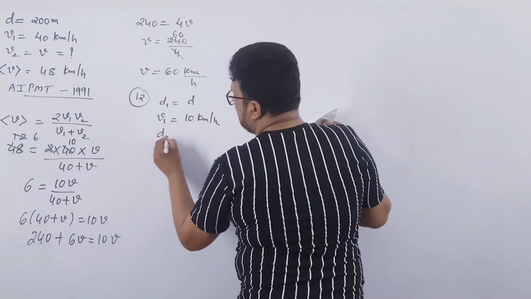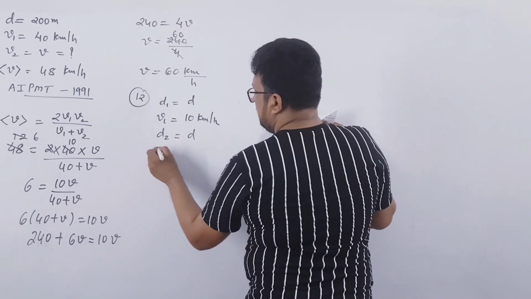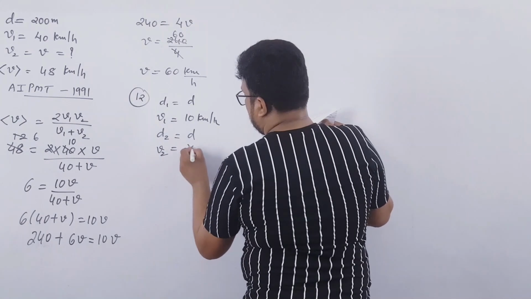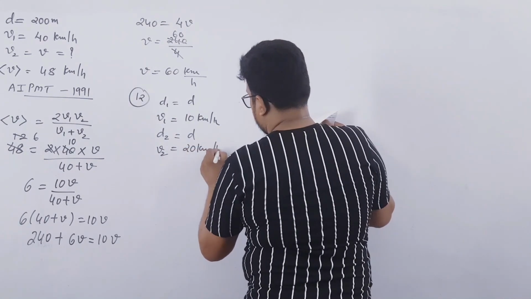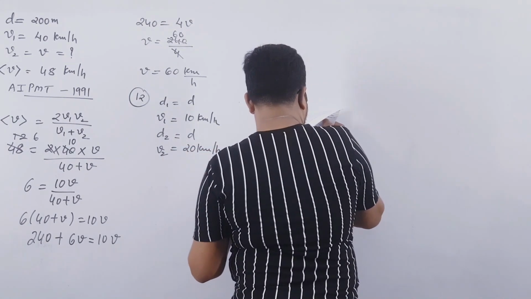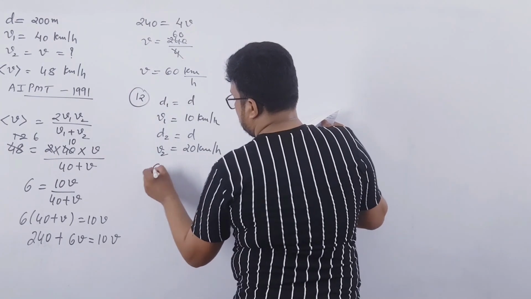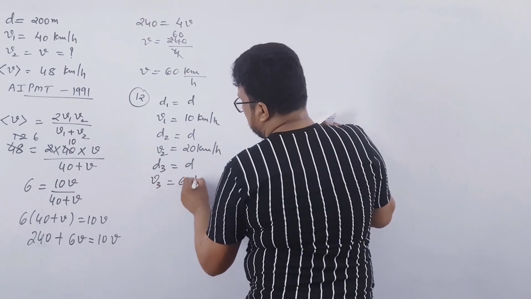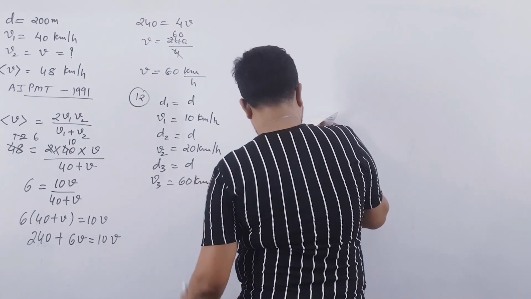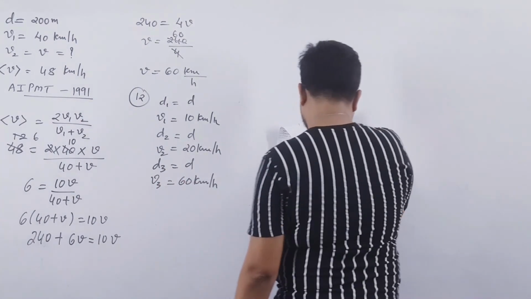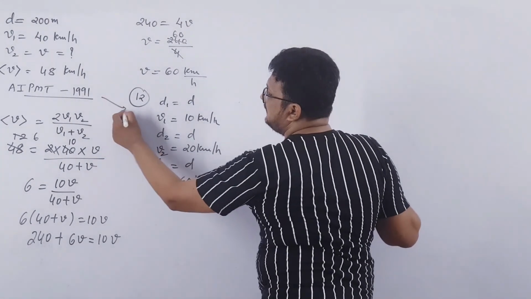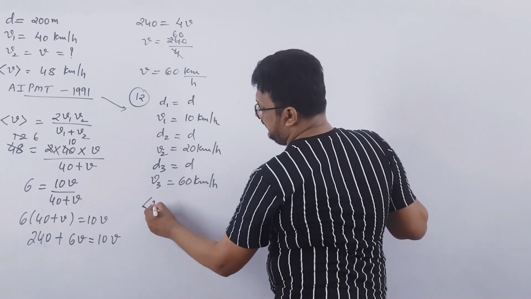The next one third distance, that is d2, is d with a speed of 20 kilometer per hour, and the last one third at 60 kilometer per hour. So let us say D3 is also D, and V3 is given as 60 kilometer per hour. The average speed of the bus is, this is also from AIPMT 1999, same, right? And we have to find the average speed.